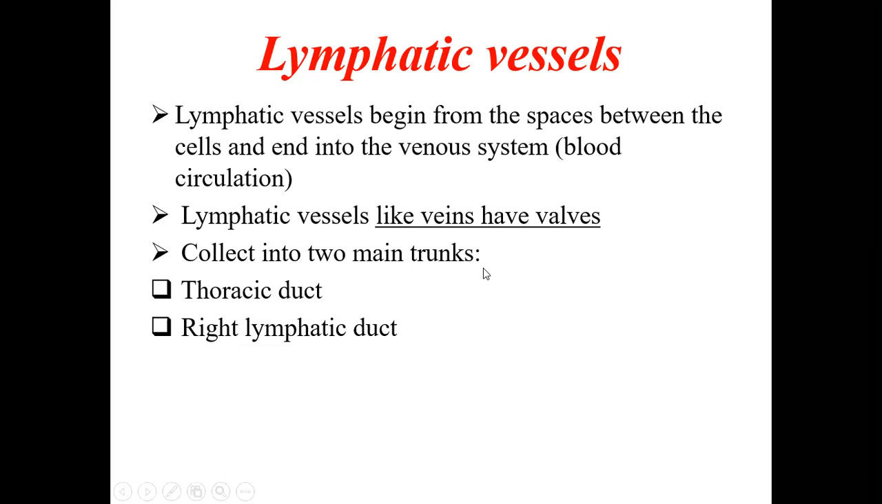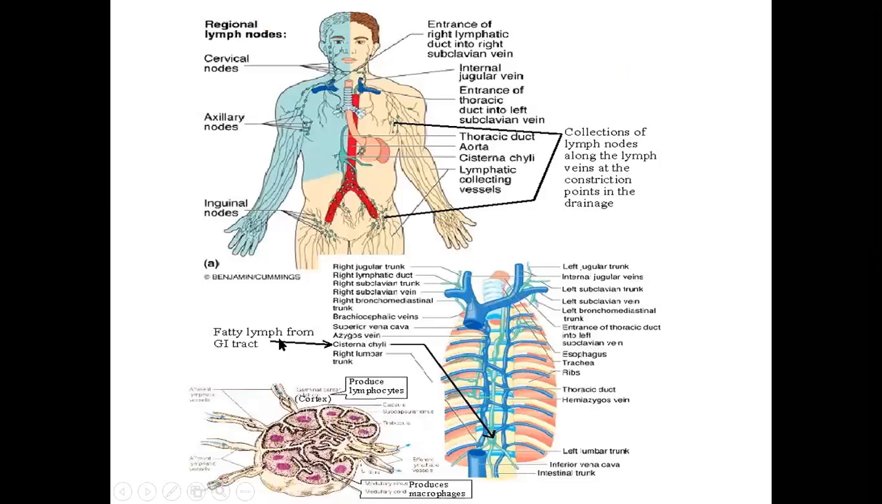All these lymphatic vessels will collect into main trunks. There are two important trunks: one is called the thoracic duct and the other the right lymphatic duct. These are the two largest vessels of the lymphatic system. Now if you see here, this is the thoracic duct. These are the only two lymphatic vessels which can be seen by the naked eye, thoracic duct because it is large.